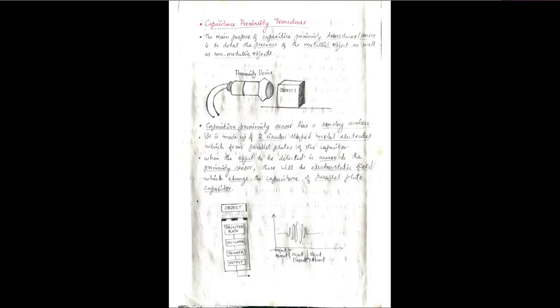This is the sensing distance, and also the operating range of sensing plates can be 5 millimeter to 127 millimeter. And also it can detect even a small change in capacitance up to 0.02 picofarad. So this is the capacitive proximity transducer.